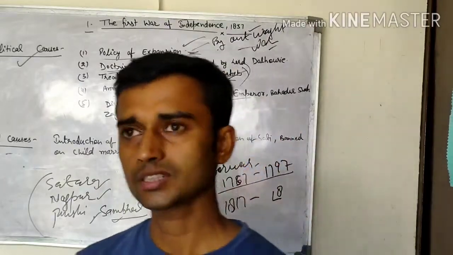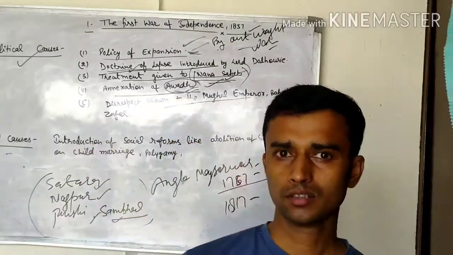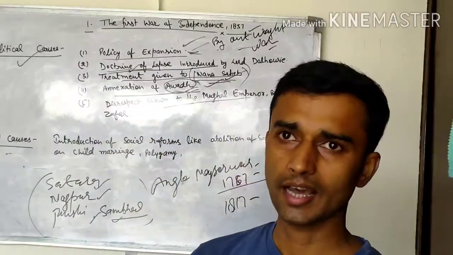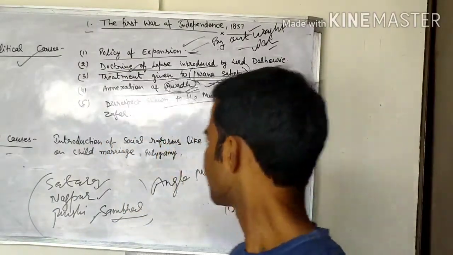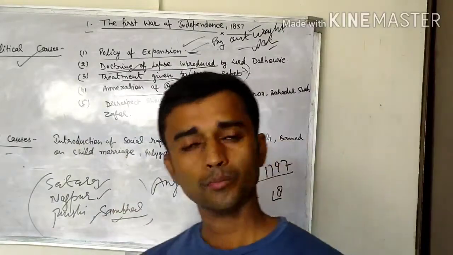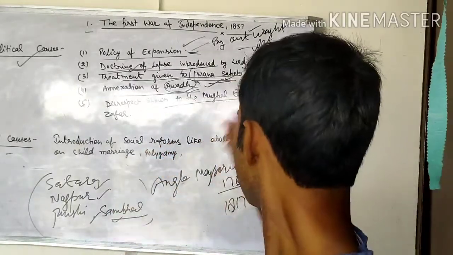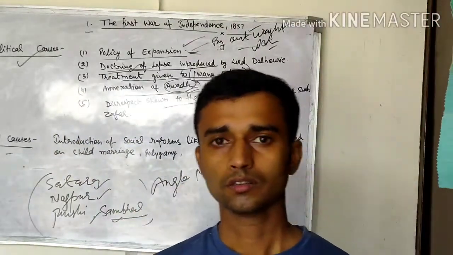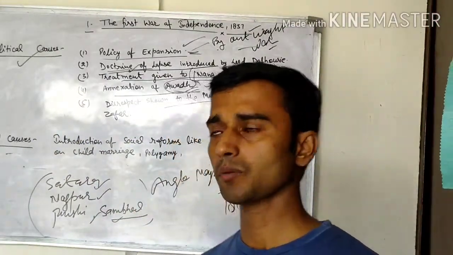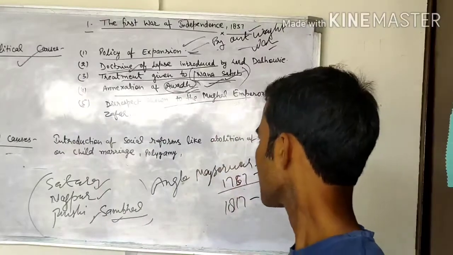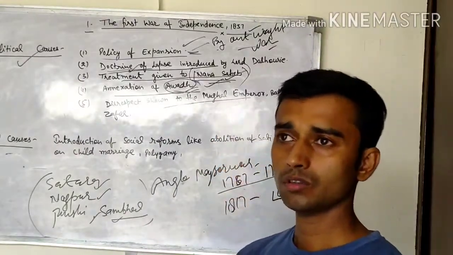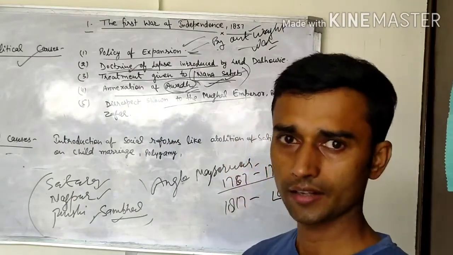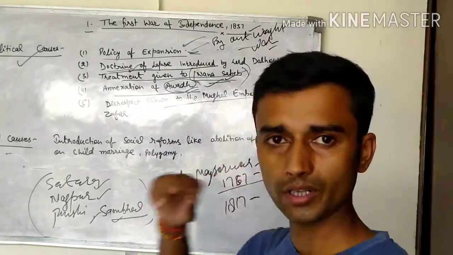But when the Britishers came to India after Aurangzeb, they continued attacking the Mughal dynasty, and finally Mughal Emperor Bahadur Shah Zafar was made to leave the Red Fort. This is very important in our history.